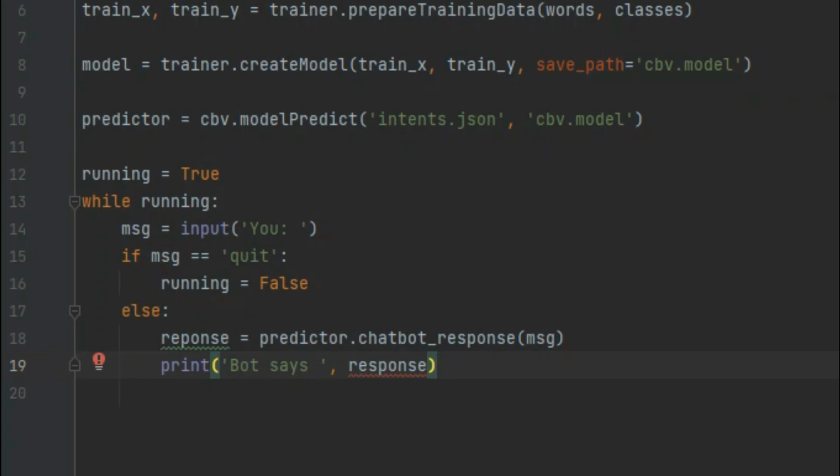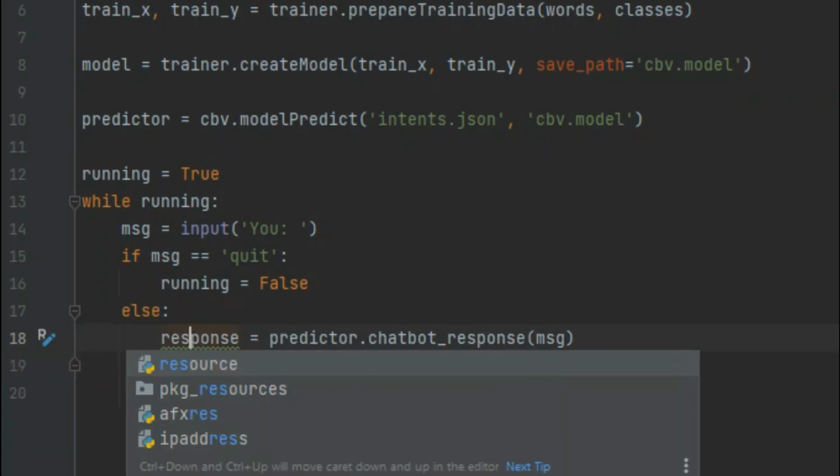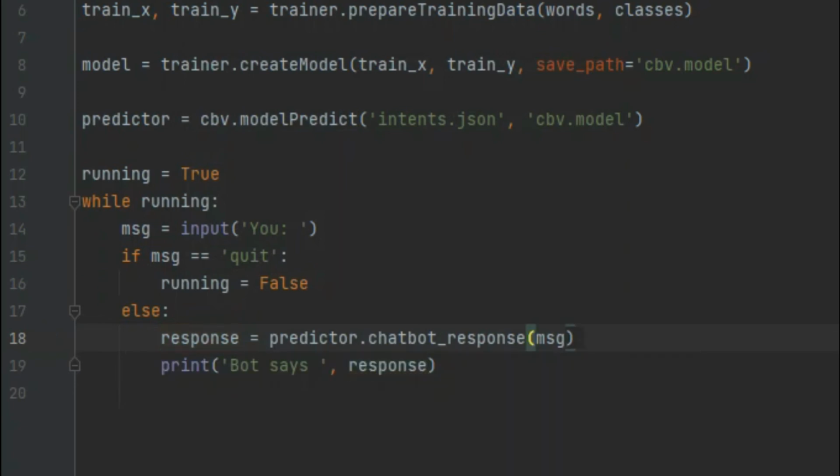Oh yeah, oops, I forgot to add an S here. Yeah, that's it. That's pretty much it. We have completed. Now let's just run this to make sure everything's going well.